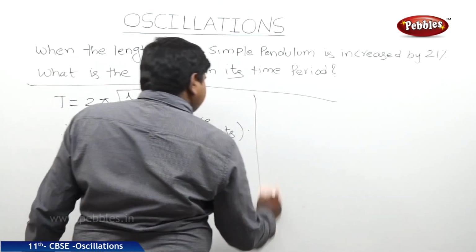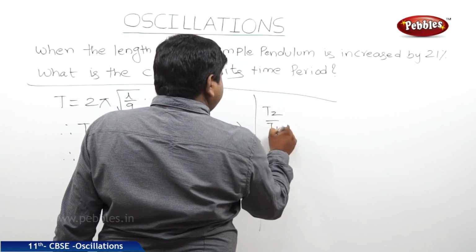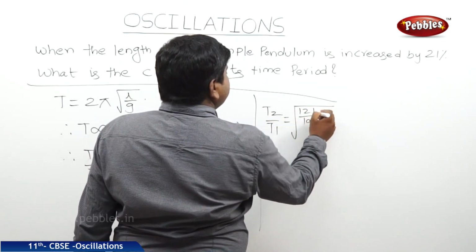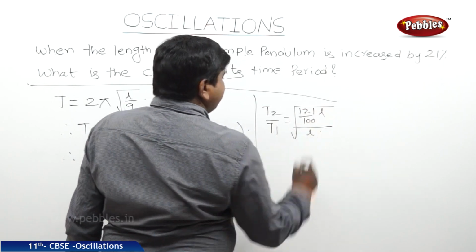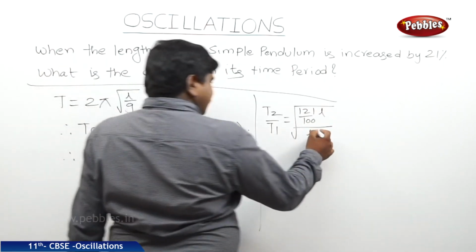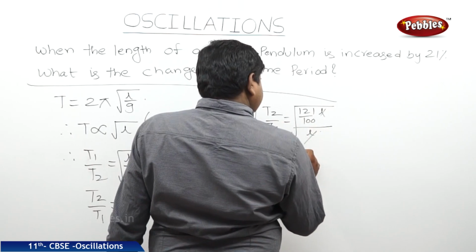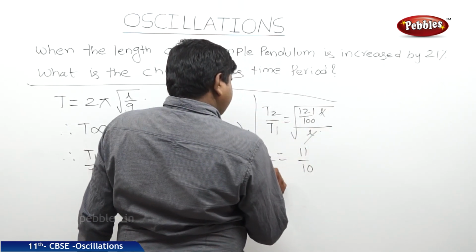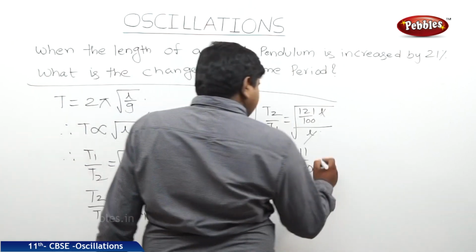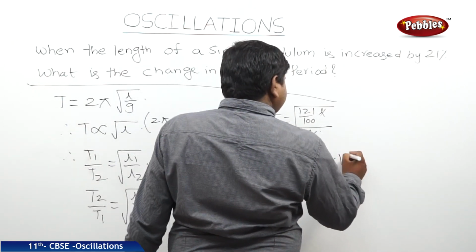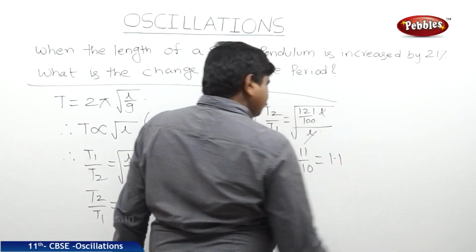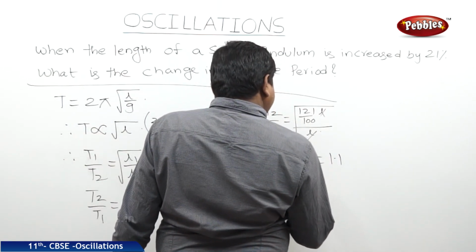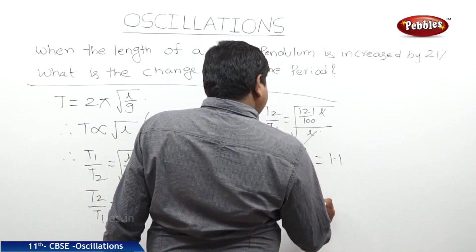Therefore, T2 by T1 is equal to square root of 121 by 100 L whole divided by L. This L and L will get cancelled. Therefore, T2 by T1 will be 11 by 10. This 11 by 10 is nothing but 1.1. So this 1.1 we can write as 110 by 100.